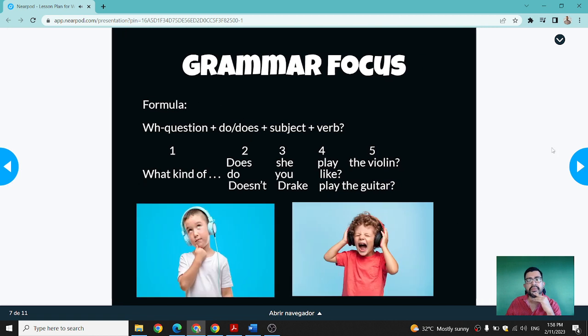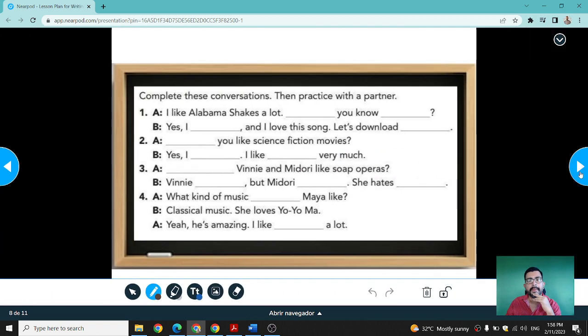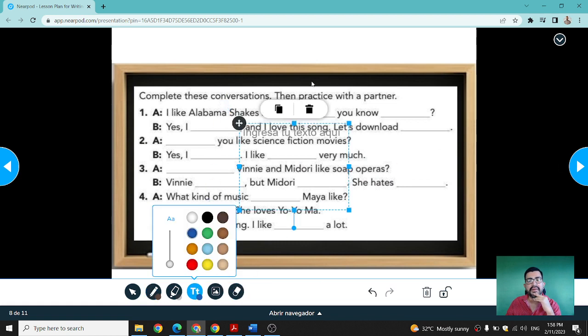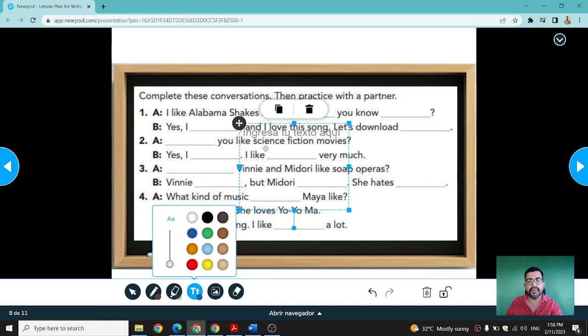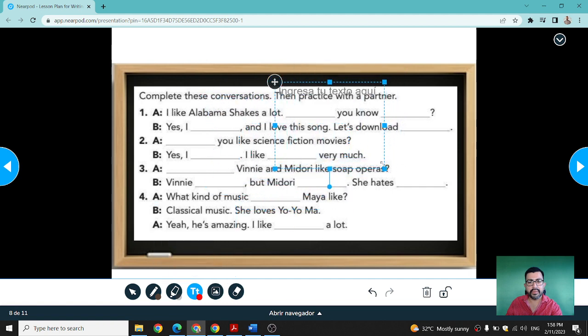And this is the grammar structure that they need to follow. And this is pretty much the other activity. On this one, they have to create the right answer if they think that it's "do". So they need to put it right over here. Let's select the color red and put it right here.